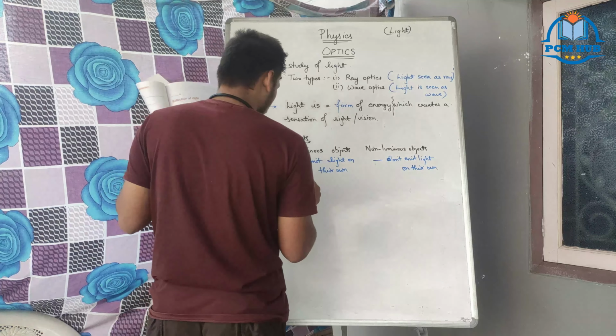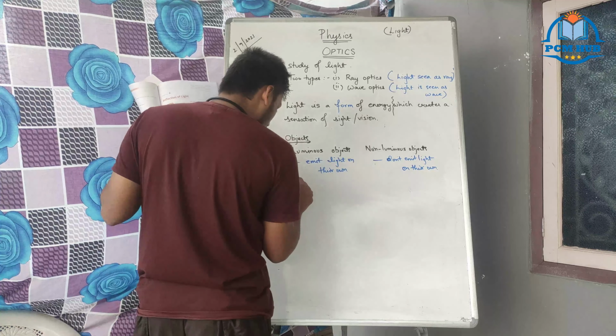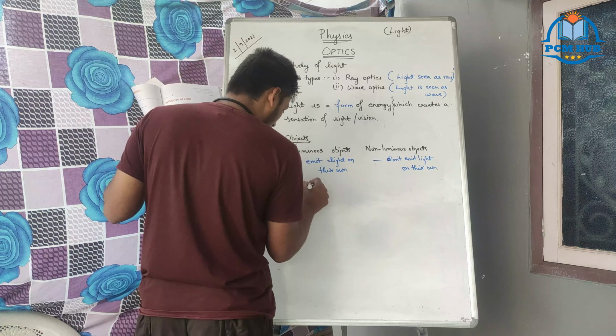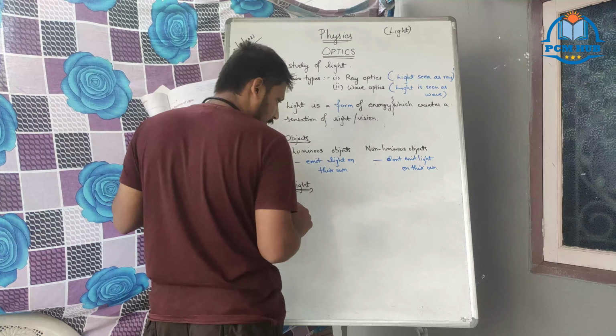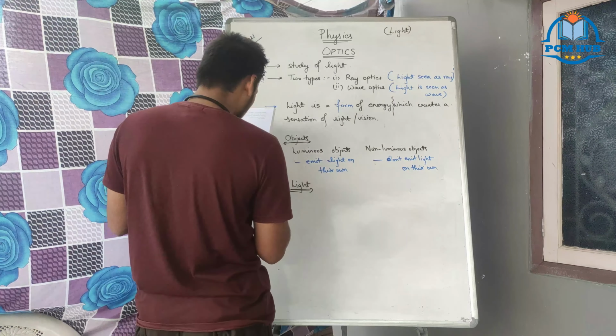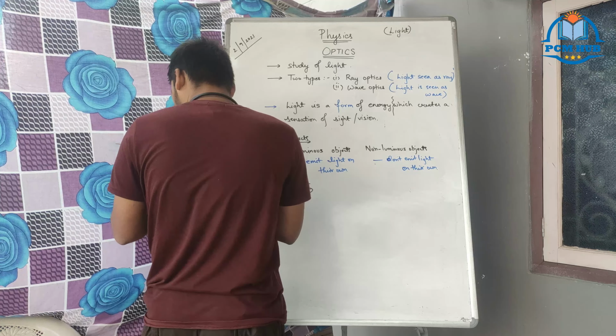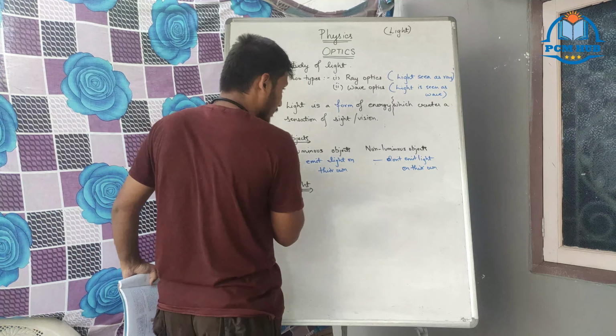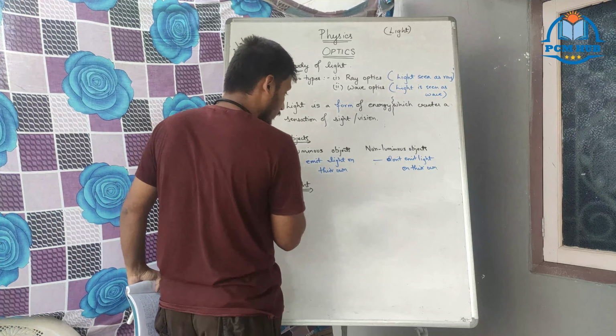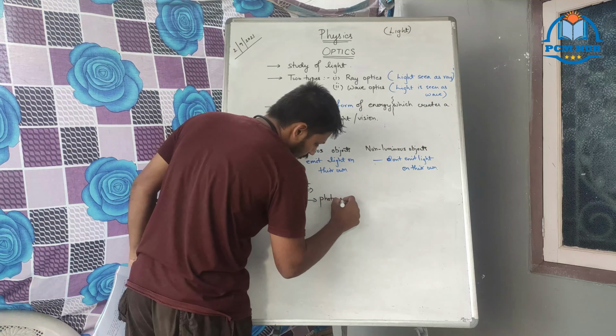Next, light emission, how is it classified? First, the basic form of light, what I told in earlier days, is that light is made up of photons, right?